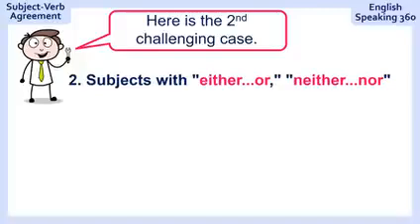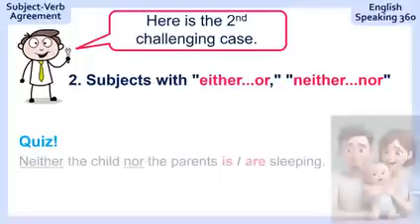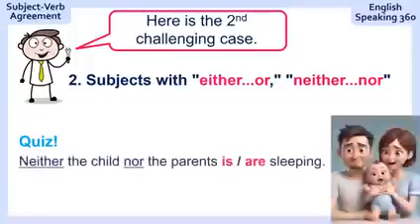Here is the second challenging case. Subjects with "either or, neither nor." Very challenging. Here's your quiz. "Neither the child nor the parents sleeping." Ready? Make your choice. And the answer is "are sleeping." Neither the child nor the parents are sleeping.